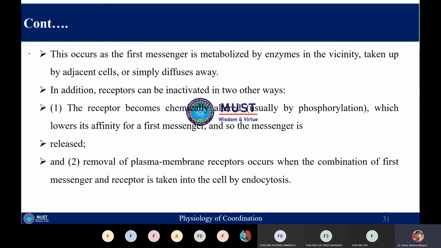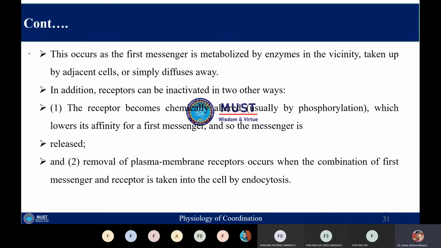The receptor can also be inactivated in two other ways. The receptor becomes chemically altered, usually by phosphorylation, and when the receptor is altered it has an altered conformation, so it will show low affinity or no affinity for binding to the first messenger, and hence the receptor is inactivated. Similarly, removal of plasma membrane receptors occurs when the combination of the first messenger and receptor is taken into the cell by endocytosis.